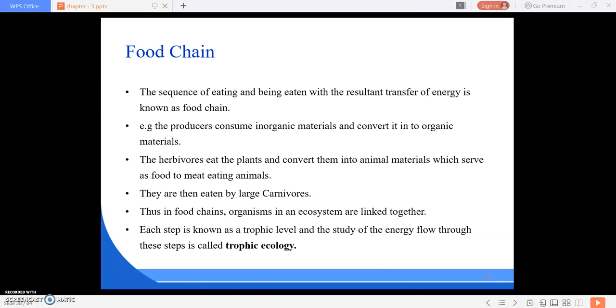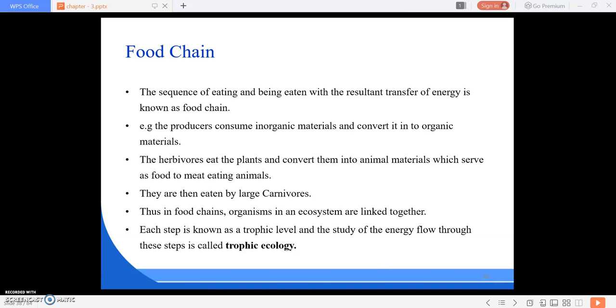Okay, so in the previous class, we studied the energy flow models, how energy flows, and the two laws of thermodynamics. The first law states that energy cannot be created or destroyed. It can only be transferred from one place to another. And the second law of thermodynamics states that it involves the degradation or dissipation of energy.